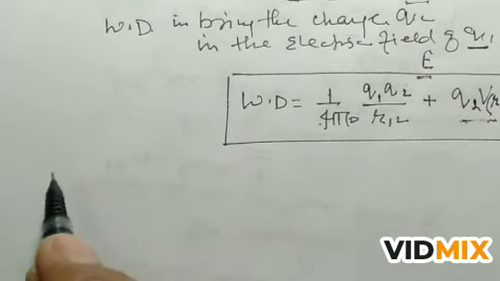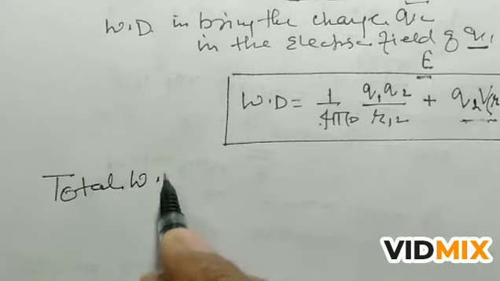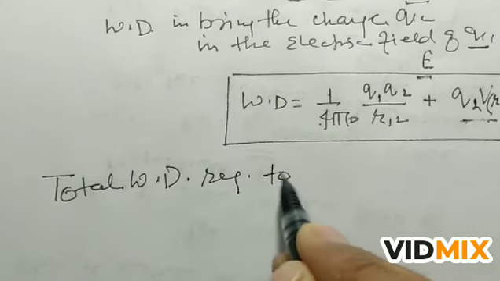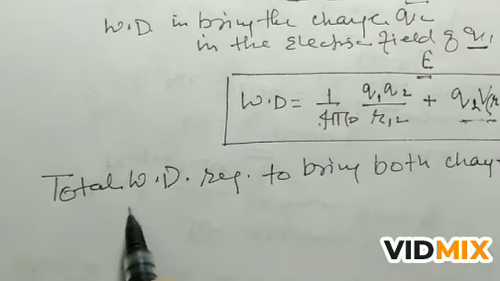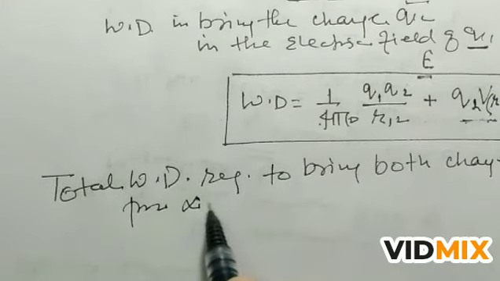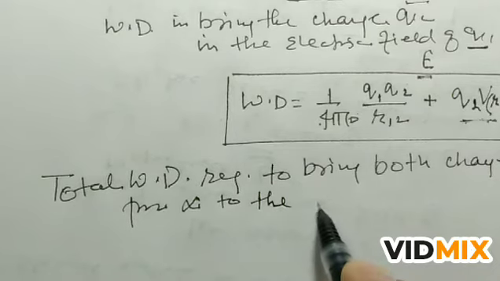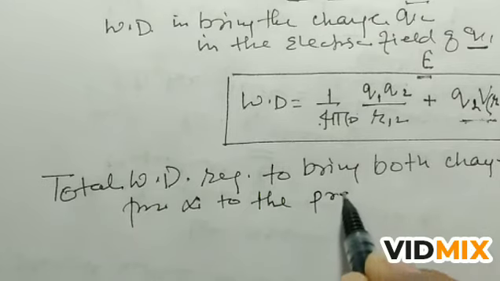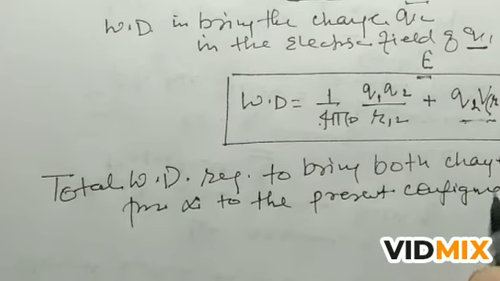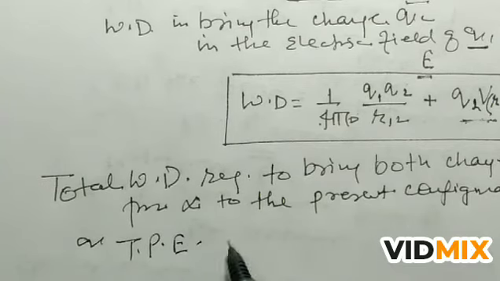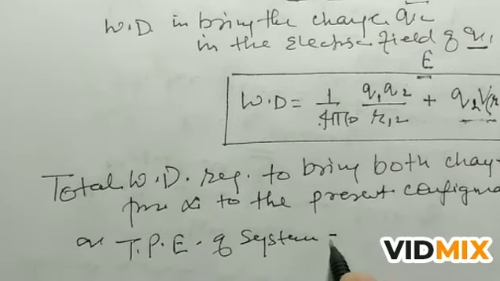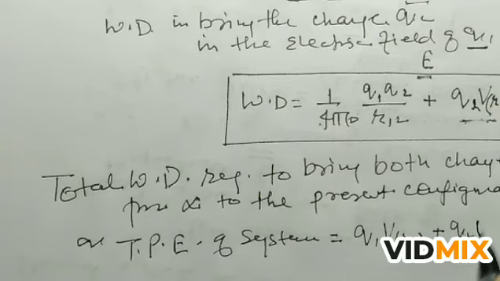So total work done required to bring both charges from infinity to the present configuration, or the total potential energy of the system, is equal to Q1 V R1 plus Q2 V R2.